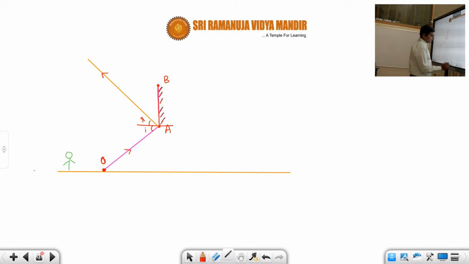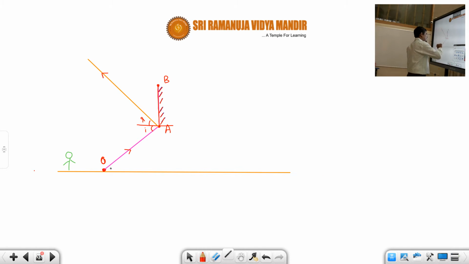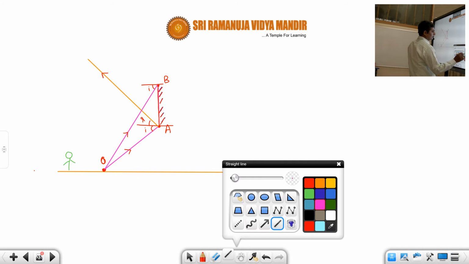Okay. In the same way, now we can draw the other extreme incident ray like this, to the point A. There again, if you apply the law of reflection, this is the angle of incidence. Now there will be another ray which is called the reflected ray, following the law that the angle of incidence is equal to the angle of reflection.